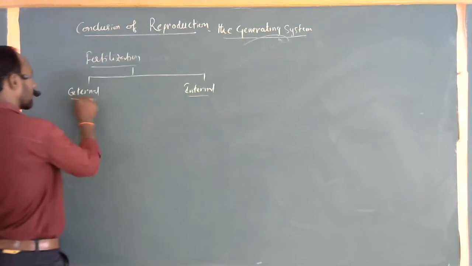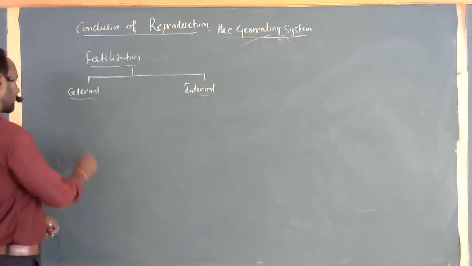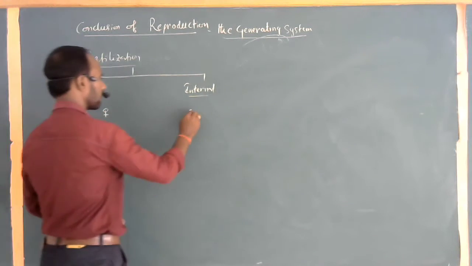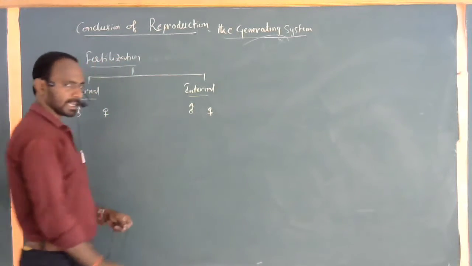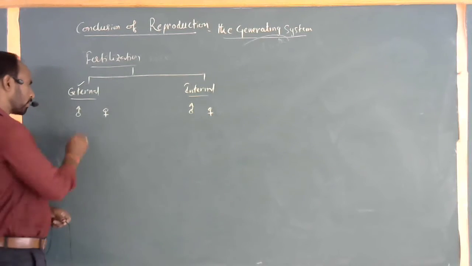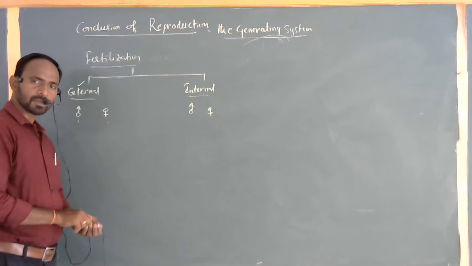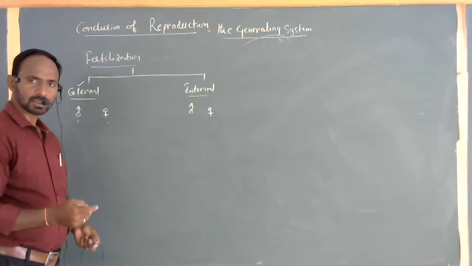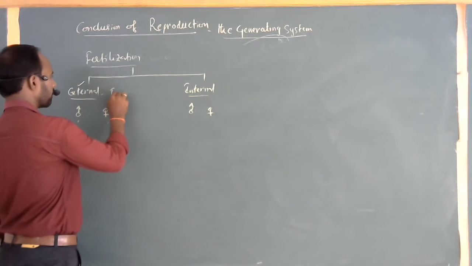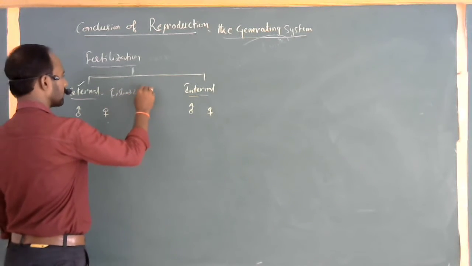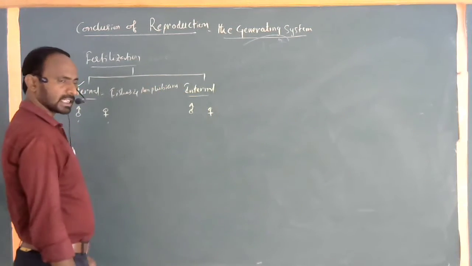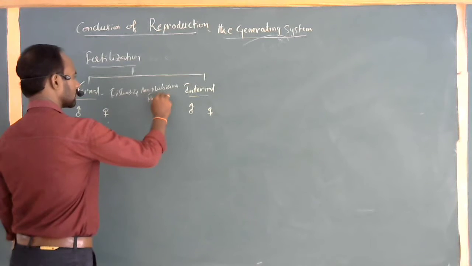External fertilization and internal fertilization. In external fertilization, both male and female organisms release their gametes to the outside of the body. The best examples of external fertilization are fishes and amphibians, for example, frogs.